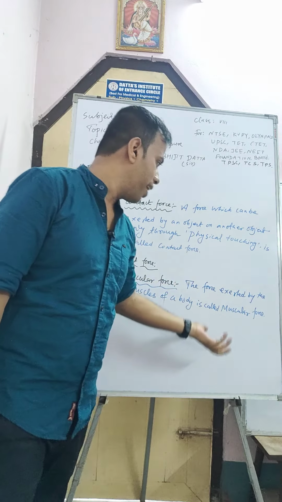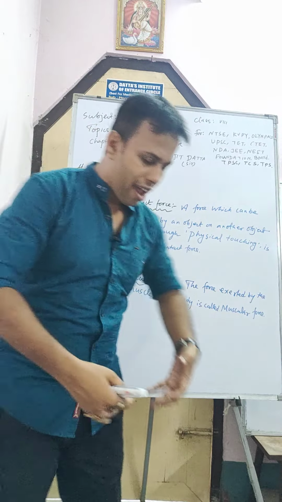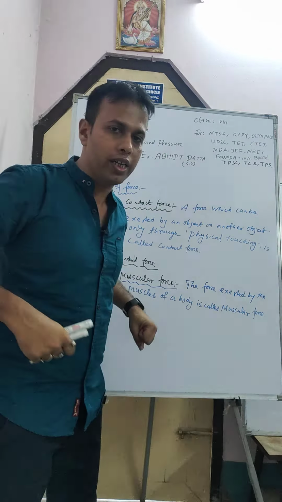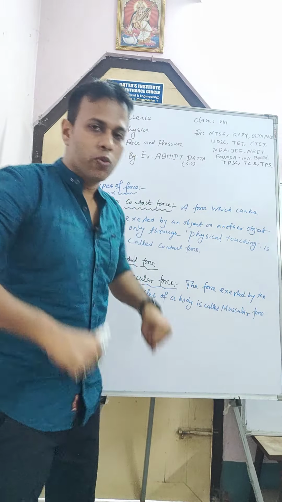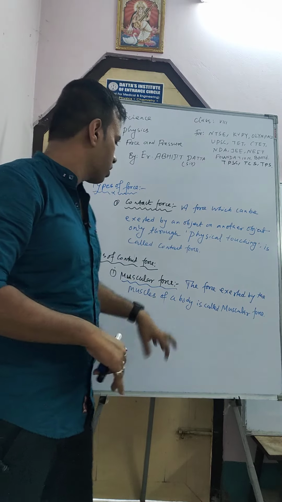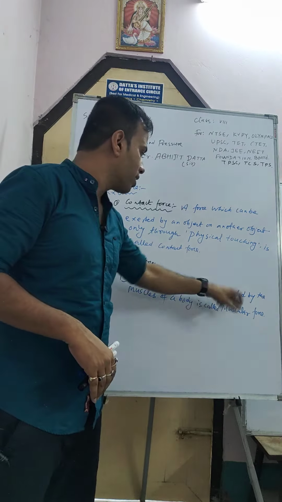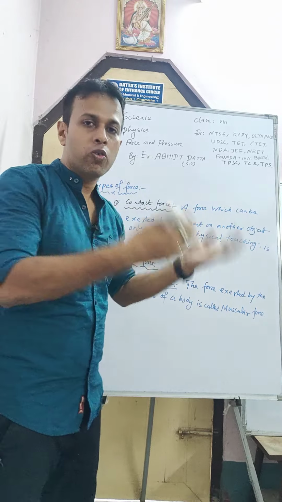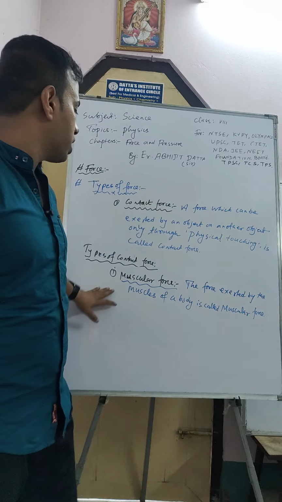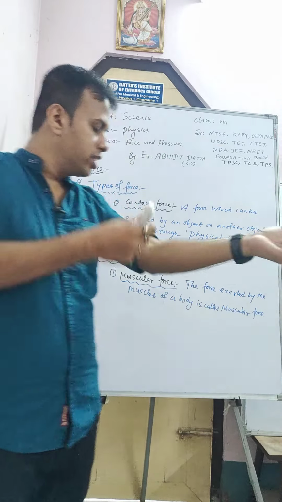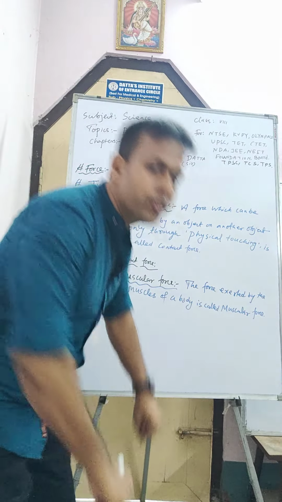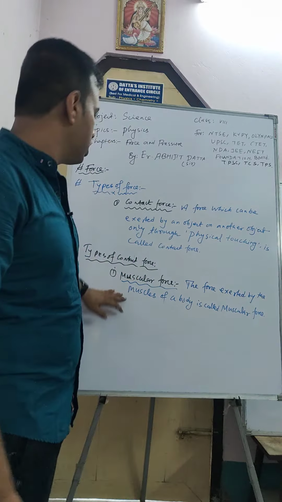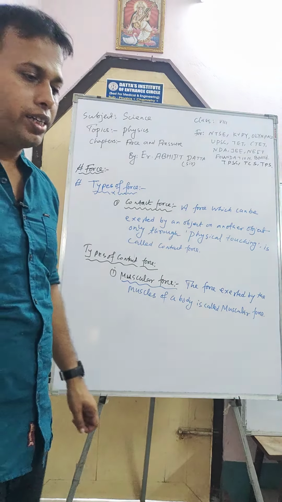When the force is applied by the muscles of a body, suppose I am lifting one weight here. When a bodybuilder is lifting some weight, this force is exerted by the muscles of the body, the muscles of me or of the weightlifter. So this kind of force will be called muscular force. When a muscle is involved, through muscle I lift something, or an athlete lifts something, or a bodybuilder lifts something, these forces are known as muscular force, right?